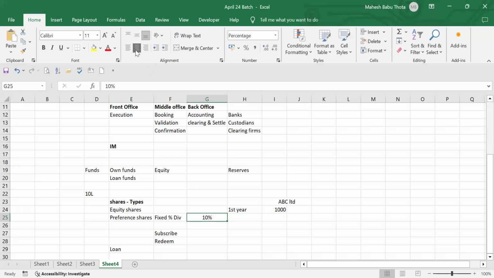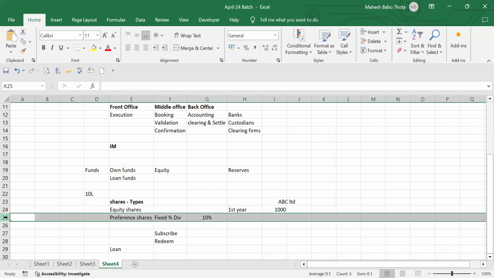That is the determination given in the share certificate. While purchasing the preference shares, it will be written: we are going to provide 10% of face value, and we will give you the dividend on a yearly basis. Whatever percentage they have mentioned in the certificate, that percentage of return will be given to the preference shareholders. It's a fixed percentage of dividend.